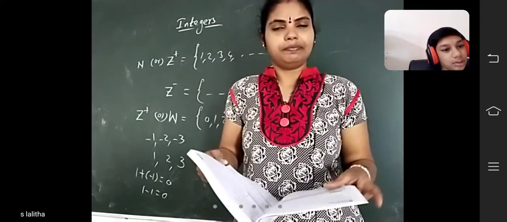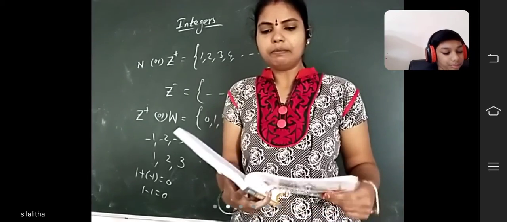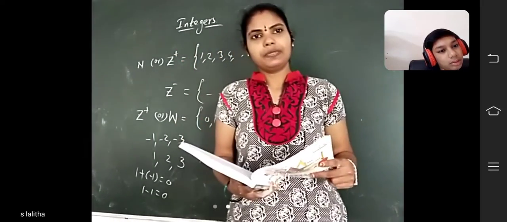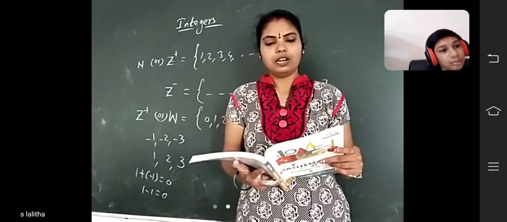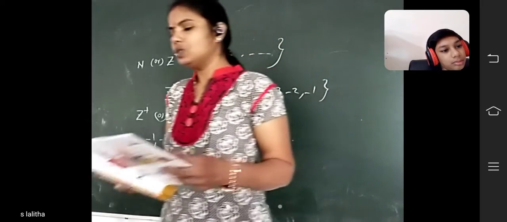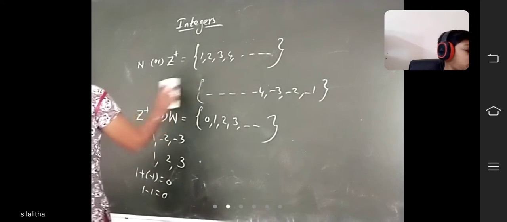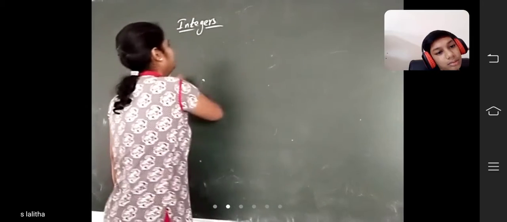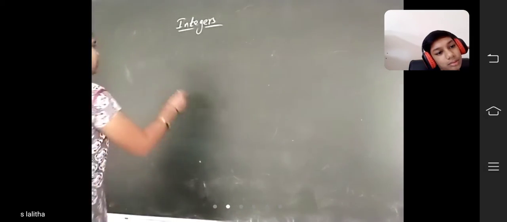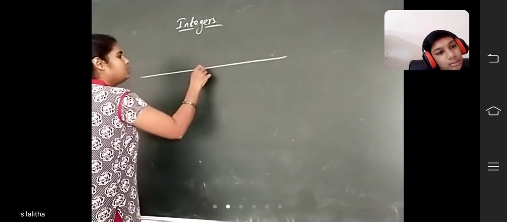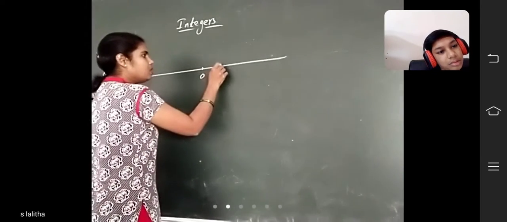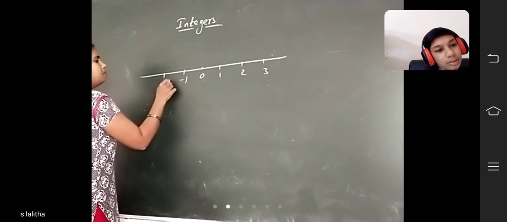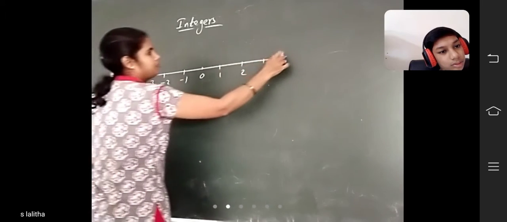Definition of number line. A straight line on which numbers are marked at equal intervals is called a number line. What is called a number line, children? A straight line on which numbers are marked at equal intervals. So you should draw a straight line, and in the middle you should write 0. At equal distance you should take the points. That is called a number line. -1, -2, -3. Okay?